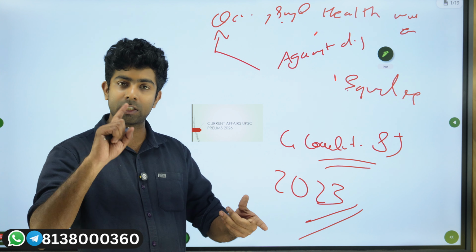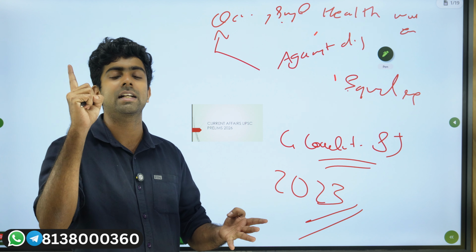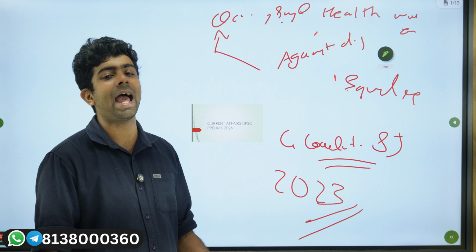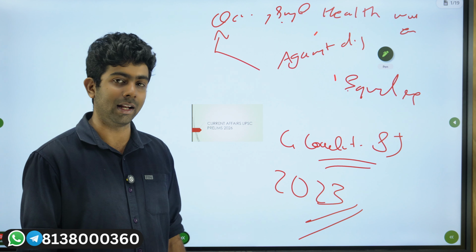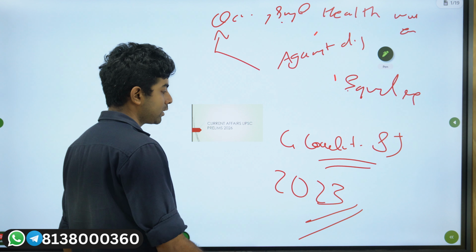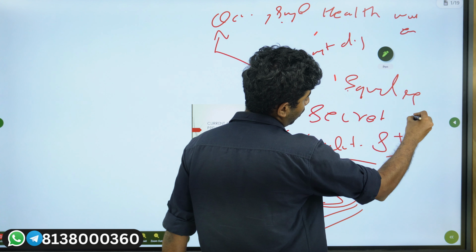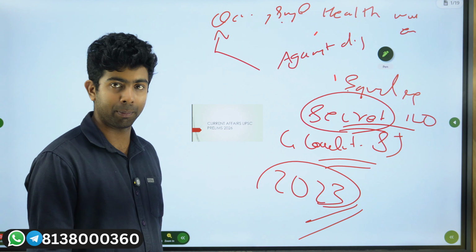It has members from non-governmental organizations, trade unions, the private sector, and governments, different entities. It's a multi-actor platform to further labour welfare. Its secretariat is hosted by the ILO, so that also you have to remember.